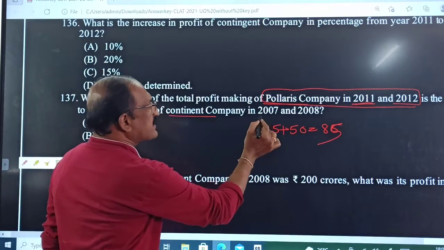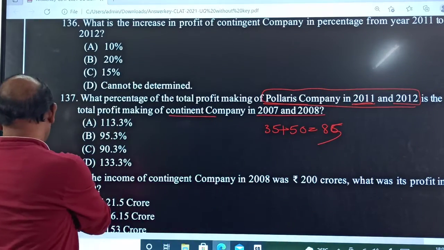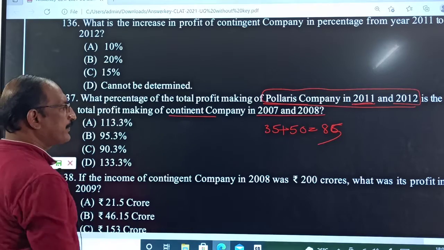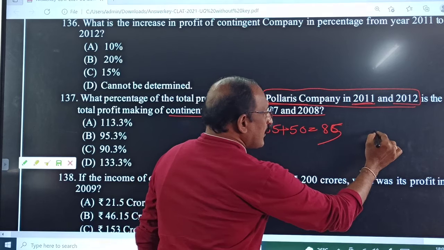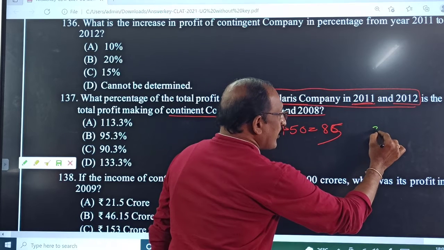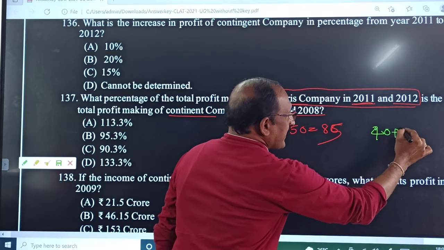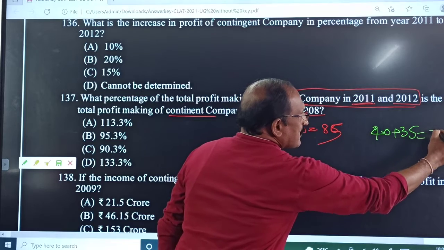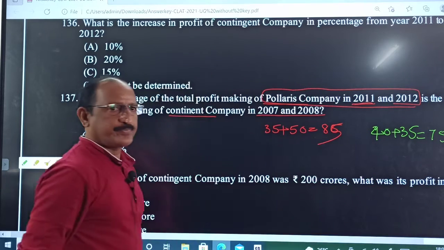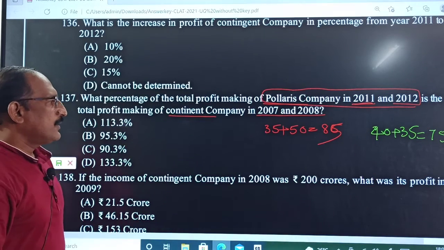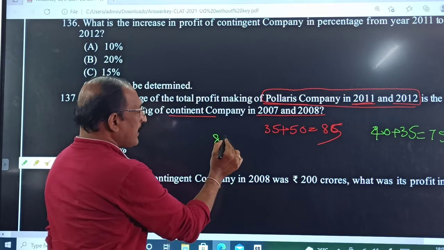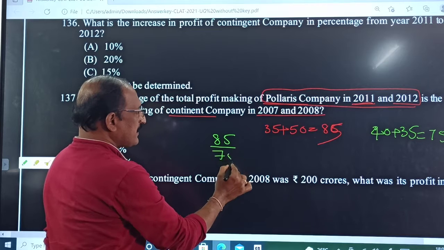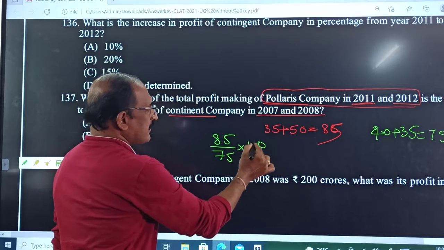For Contingent in 2007 and 2008: 40% plus 35%, total 75%. So for Polaris, 85 by 75 into 100.